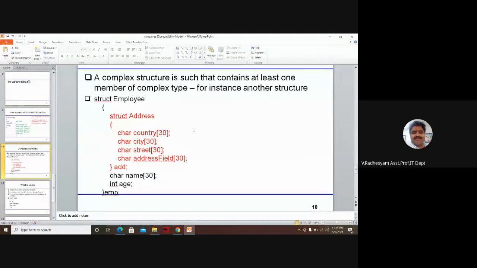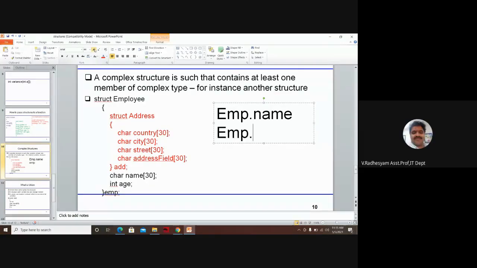Now, this type of structures are called complex structures. Then how to access the values? If you want to access the name, we can do emp.name. It is okay. If you want to access the country or city, how to do it? emp.add.city.